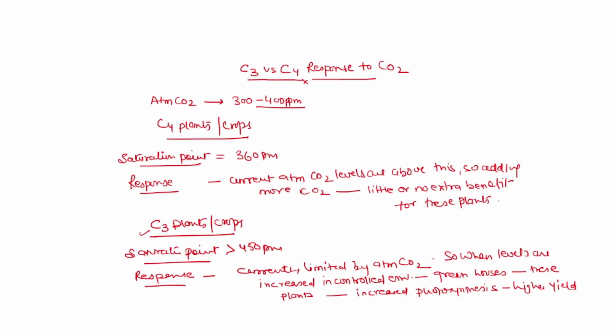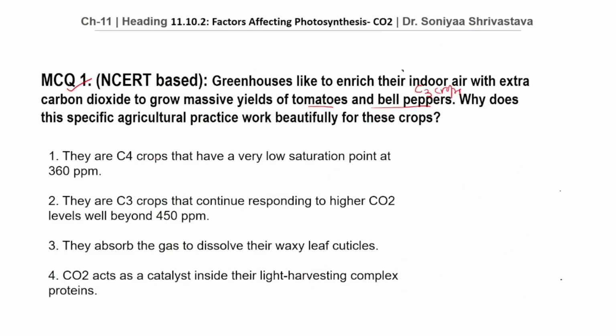Now let's see our options. Option number 1. They are C4 crops that have a very low saturation point at 360 ppm. Tomatoes and bell peppers are C3 crops and not C4. So this option is wrong. Option number 2. They are C3 crops that continue responding to higher CO2 levels well beyond 450 ppm. Yes, this is our correct answer. C3 plants show increased photosynthetic rates at higher CO2 concentration.